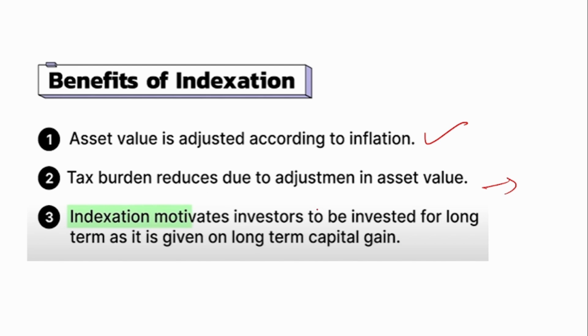So the tax burden reduces due to the adjustment in the asset value. Indexation motivates investors to invest for the long term. It is an encouragement to the investors to go for long-term capital gain, because this indexation benefit is not available for short-term capital gain, it is only available for long-term capital gain.